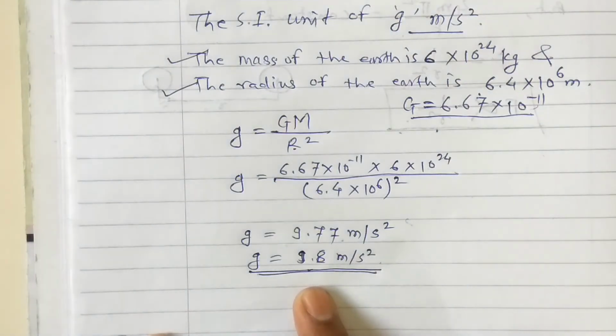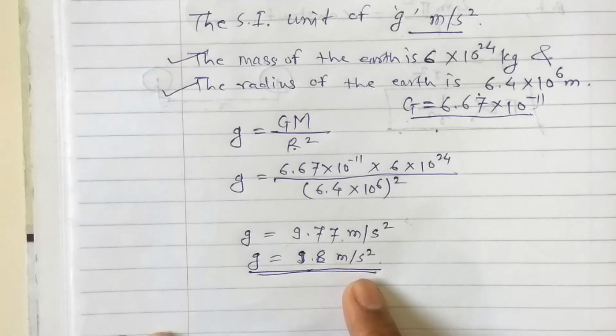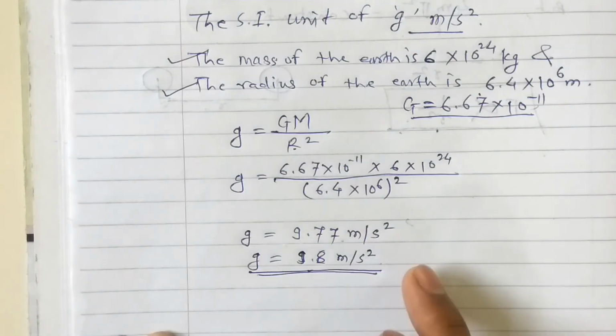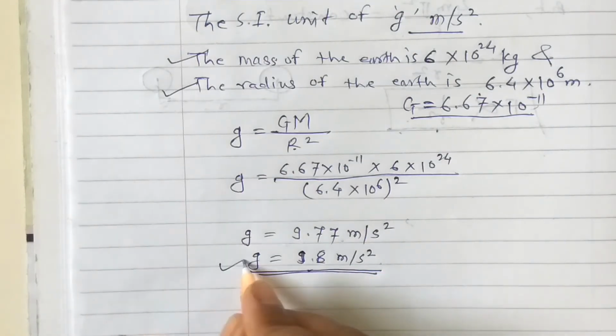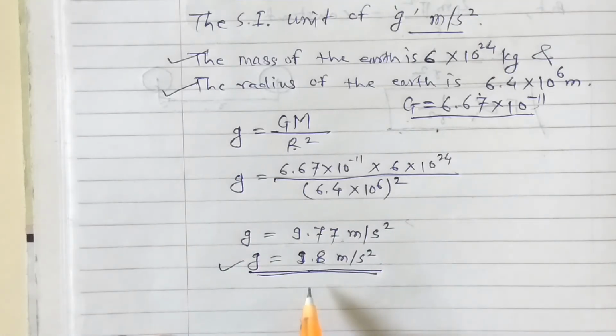So the acceleration depends only on the mass of the earth and the radius of the earth, and so the acceleration due to gravity at a given point on the earth's surface is the same for all objects. It's the same for all objects. It does not depend on the properties of the object.